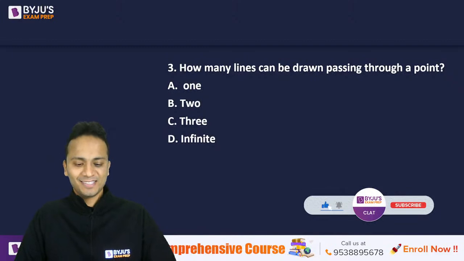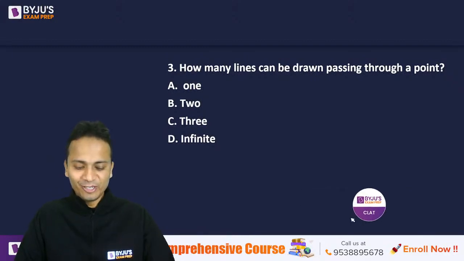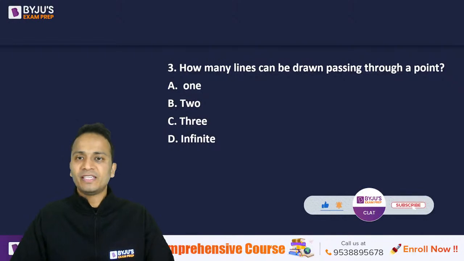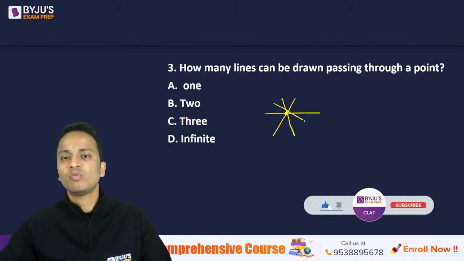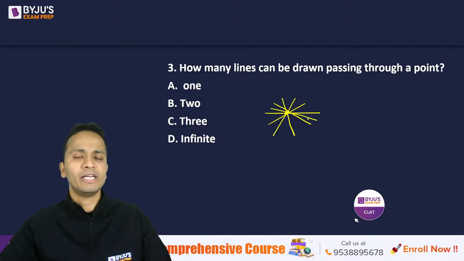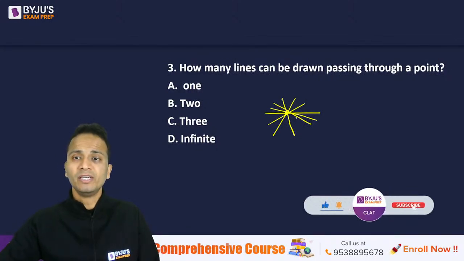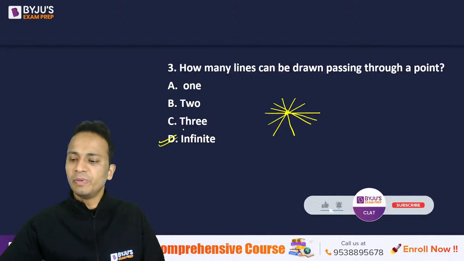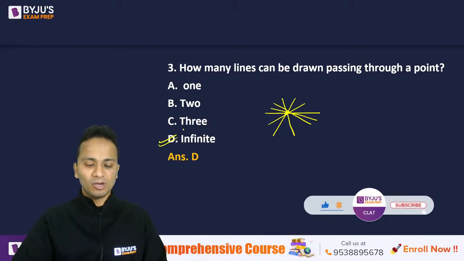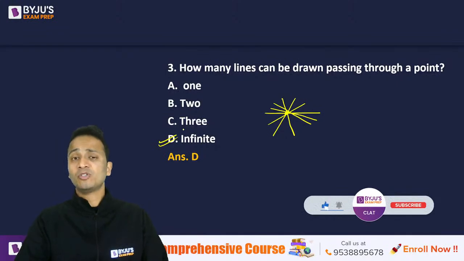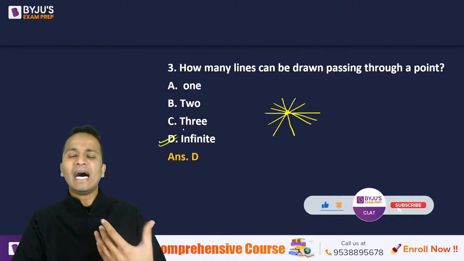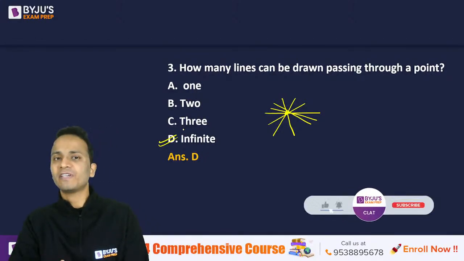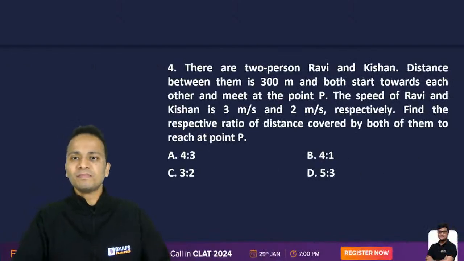All right, Sunny, good, very good. Perfect. So you are given a single point. There can be infinite lines that can be drawn which will pass through this point. All right, a simple concept of geometry. So the answer should be option D, that is infinite. All of you are absolutely correct. So I hope all of you would have warmed up. So let's move on towards some slightly higher level of difficulty questions. I'm not saying very difficult, but let's raise the level.